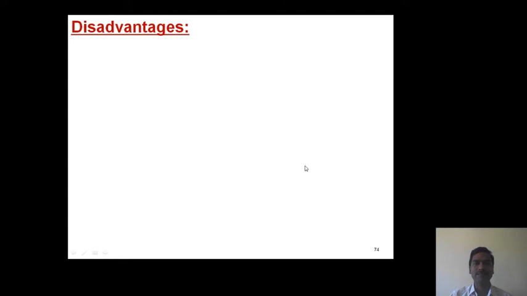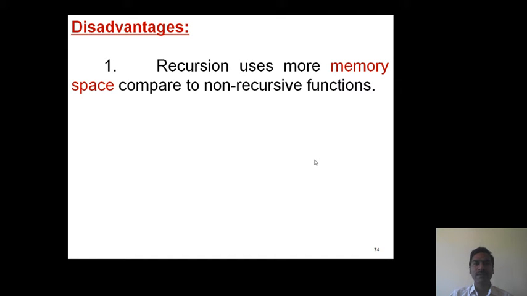Its disadvantages. Now this one is important. Recursion uses more memory space compared to non-recursive functions. Why? Because as per the definition of recursion, the same function is called a number of times. Whenever control enters into the function definition, based on the declaration of the variables, memory space is allocated again. Hence it requires more space. But this disadvantage cannot be avoided.